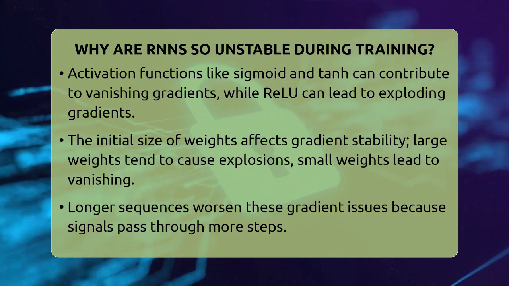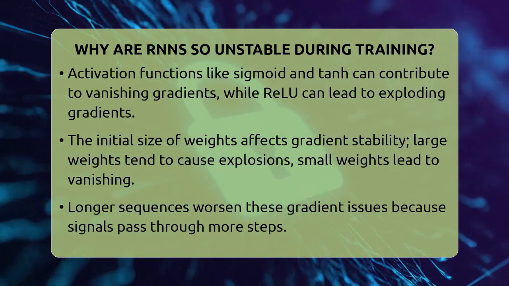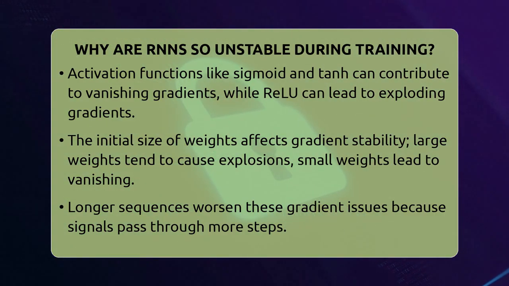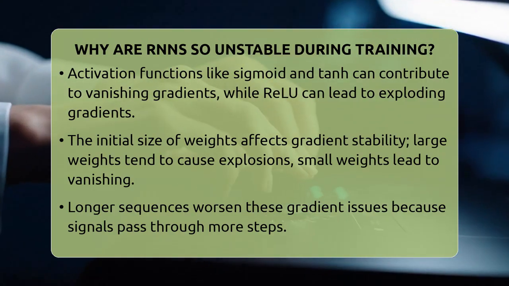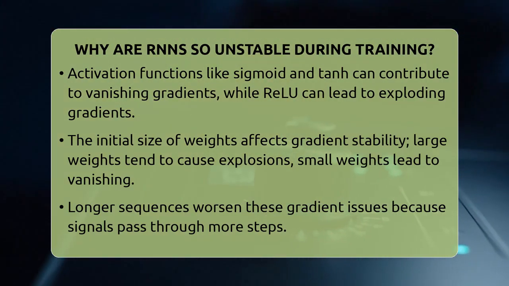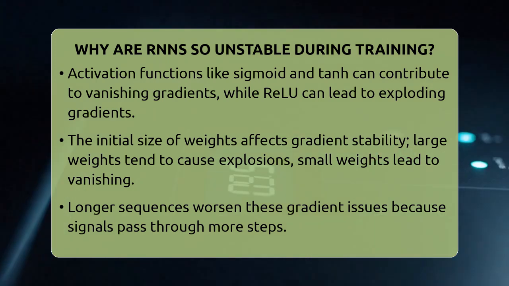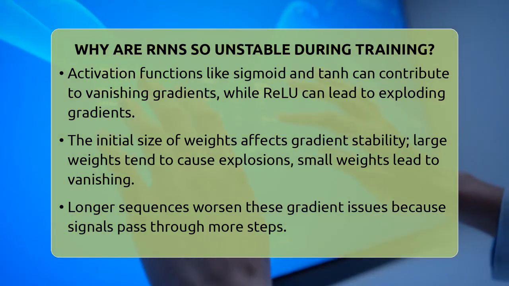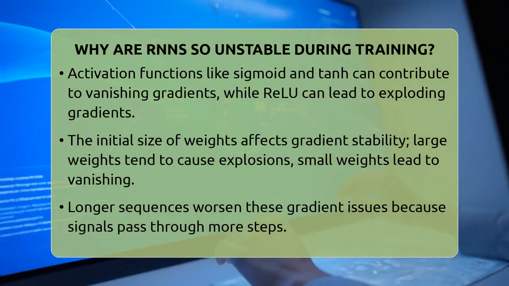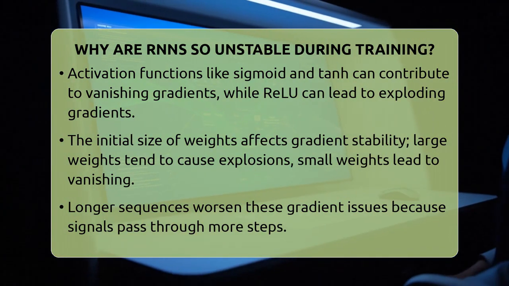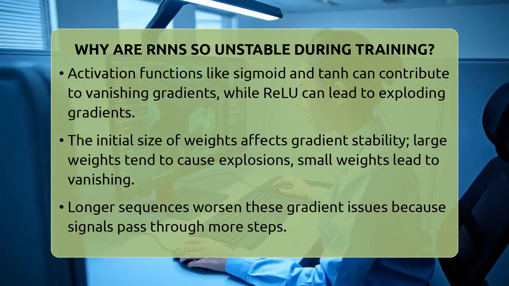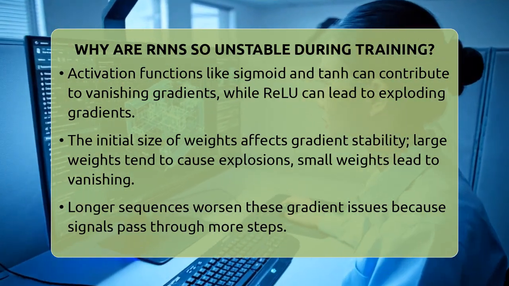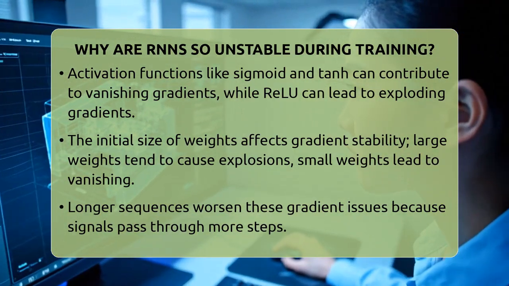To fix these issues, researchers created techniques like gradient clipping. This limits how large the gradients can get, preventing explosions. Regularization adds penalties to large weights, helping keep the model stable. Better choices of activation functions and initial weights also help. More advanced models like long short-term memory networks and gated recurrent units were built to control what the network remembers and forgets, making training more stable.